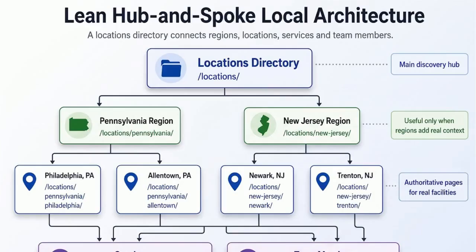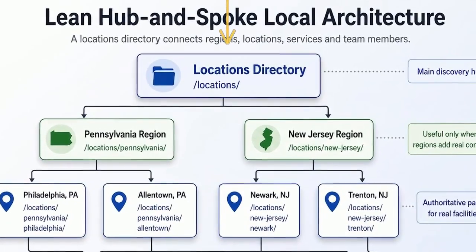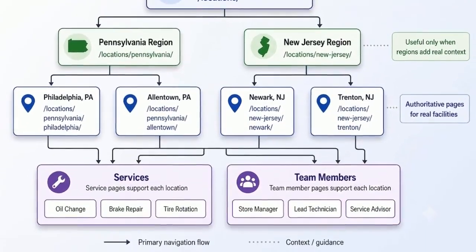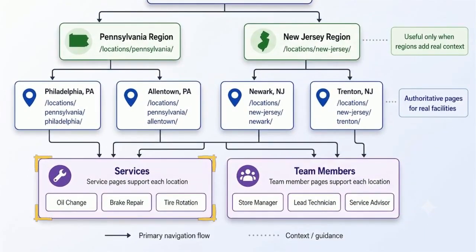This lean hub-and-spoke architecture diagram is the blueprint for a consolidated website. A crawler starts at the main locations directory, moves through regional hubs, arrives at authoritative pages for physical facilities, and branches down into specific services offered at that exact location.